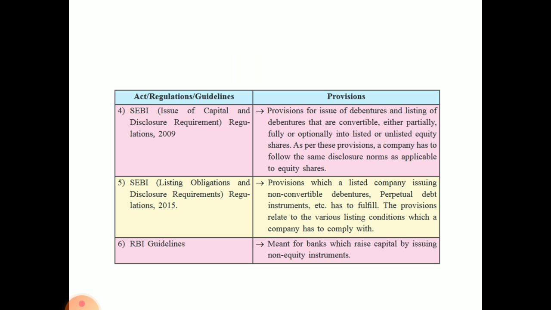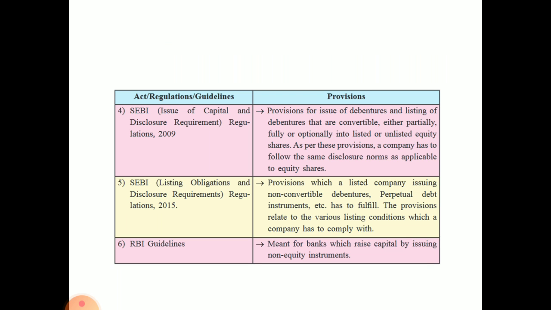SEBI Issue of Capital and Disclosure Requirements Regulations 2009. So what they say, provisions for issue of debentures or listing of debentures that are convertible either partially, fully or optionally into listed and unlisted equity shares.